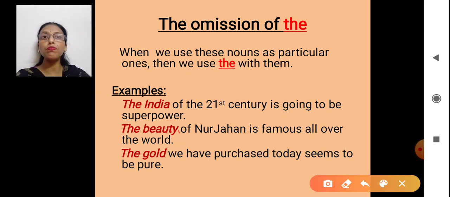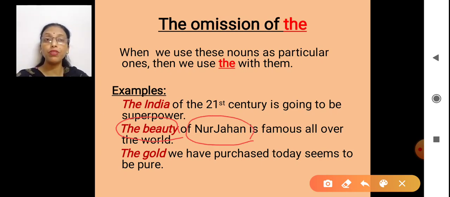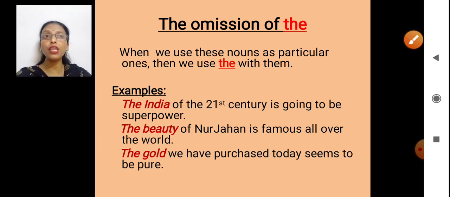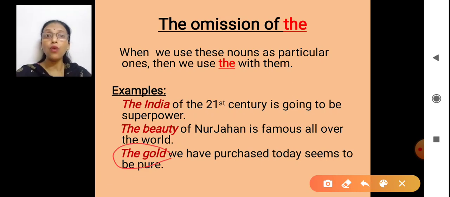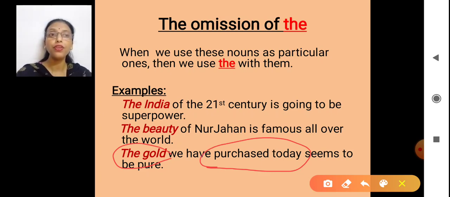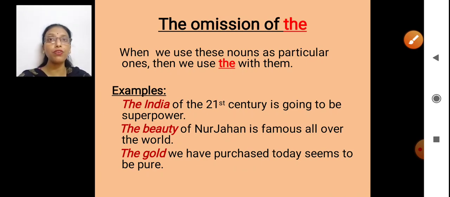Same if I talk about beauty. If I say beauty, then I will not use the. But here I am using the beauty because I am talking about Noor Jahan. The beauty of Noor Jahan is famous all over the world. That means I am talking about somebody's beauty in particular. That's why I have used the. Now moving to the next one, the gold. Why the gold? Because I am talking about that particular gold which we have purchased today. The gold we have purchased today seems to be pure.